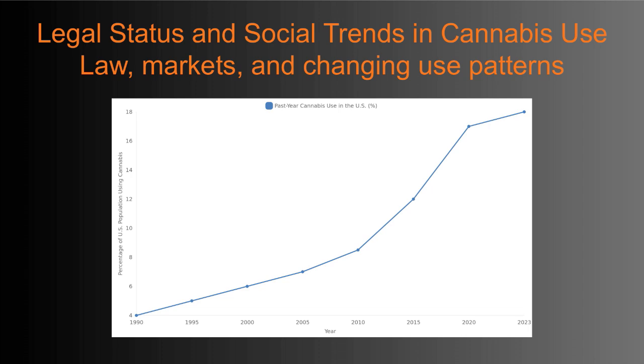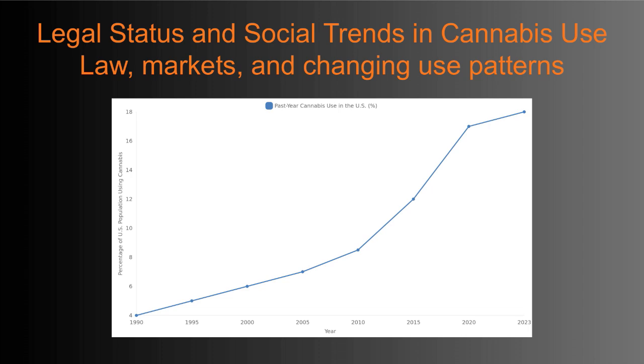Public attitudes have also shifted significantly. While more people now view cannabis use as acceptable or less harmful, there is still concern about the risks, especially among youth who may underestimate potential negative impacts. These evolving legal frameworks and social trends highlight why it's vital to continue tracking how cannabis use affects health and society moving forward.